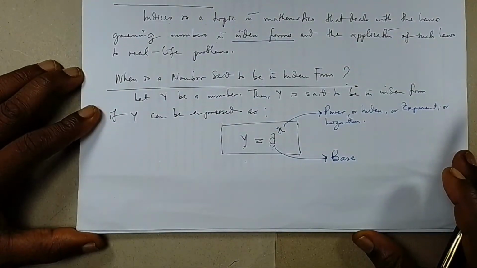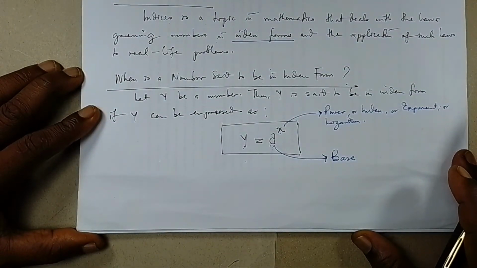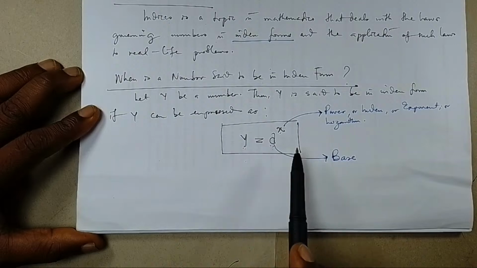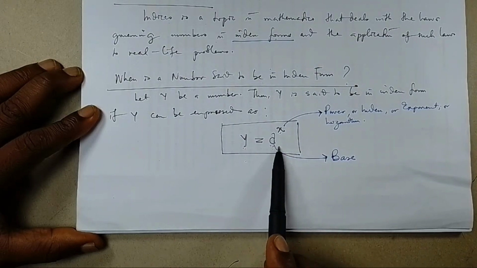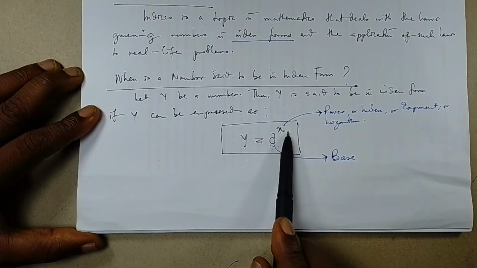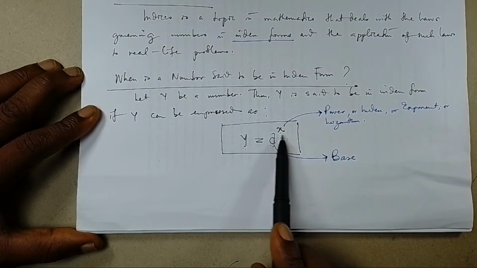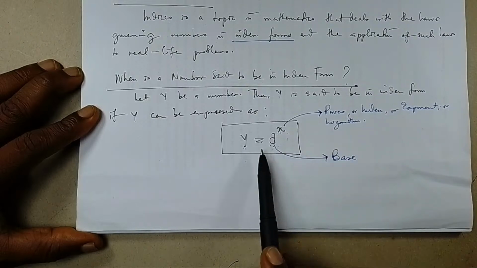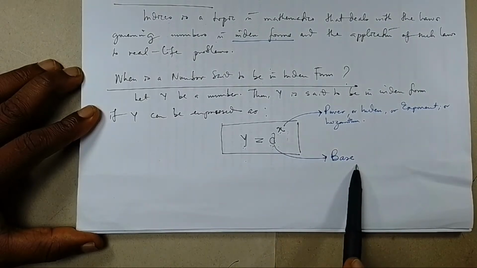Then, answering when a number is said to be in index form, we are saying that if y is such a number, it is in index form if we can write it as a raised to the power of x, where x can be called power, index, exponent, or logarithm, but this number a can be called the base.